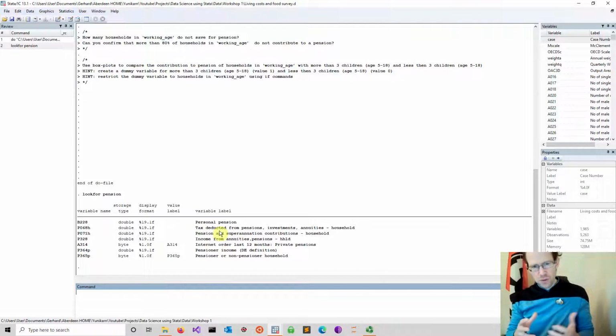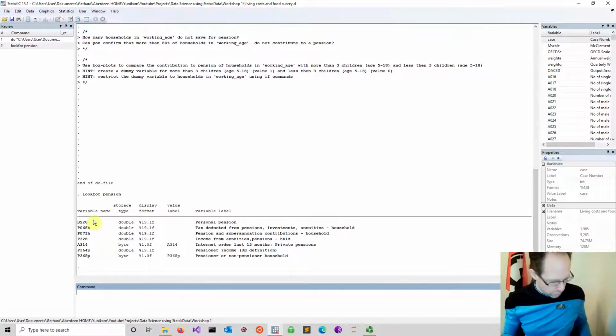I don't want to go into the details of what personal pensions are, so that's a UK specific term. So these are basically pensions where you contribute personally and not your employer. And there are certain tax benefits. So I'm a professor of finance. I know quite a bit about taxes, and most importantly how to optimize so that you don't pay too much tax.